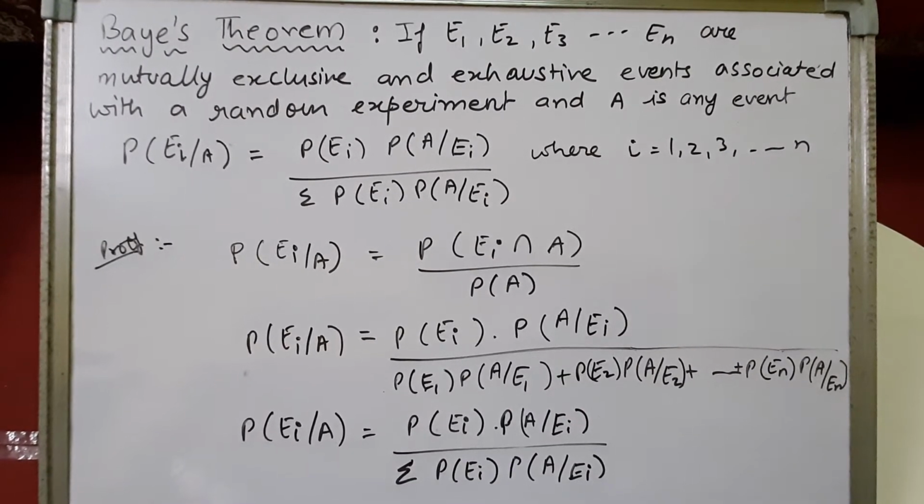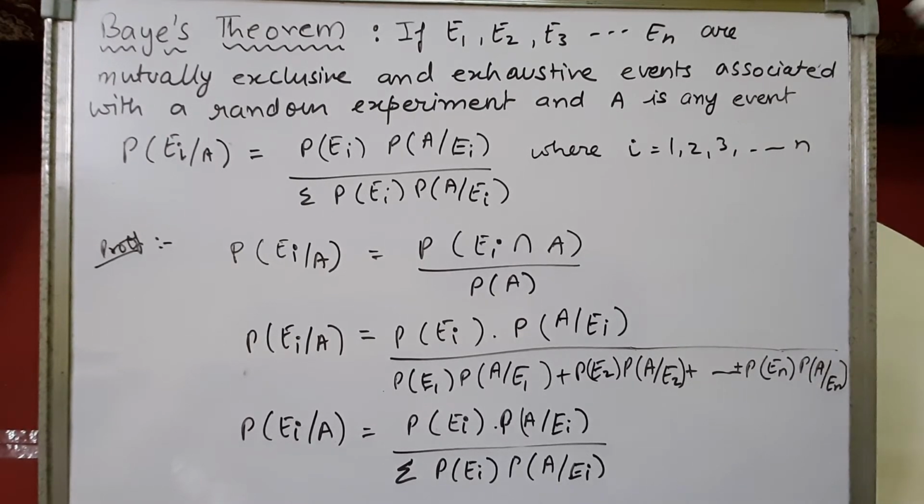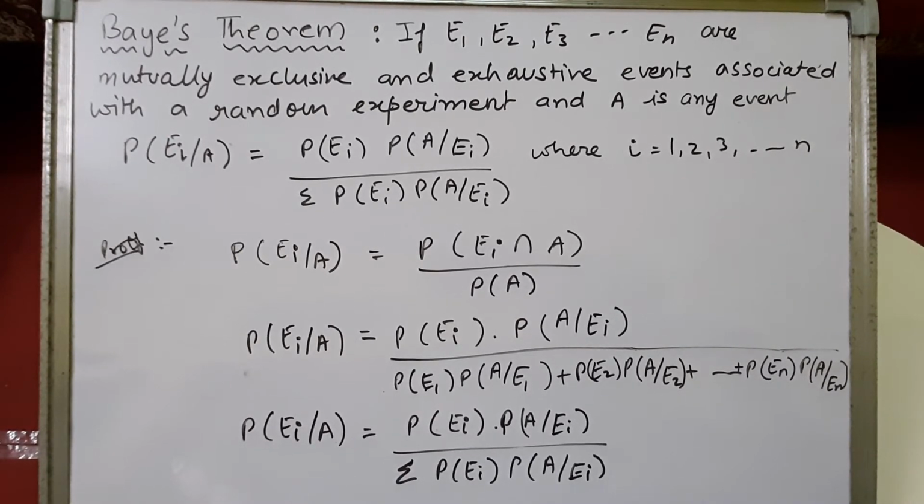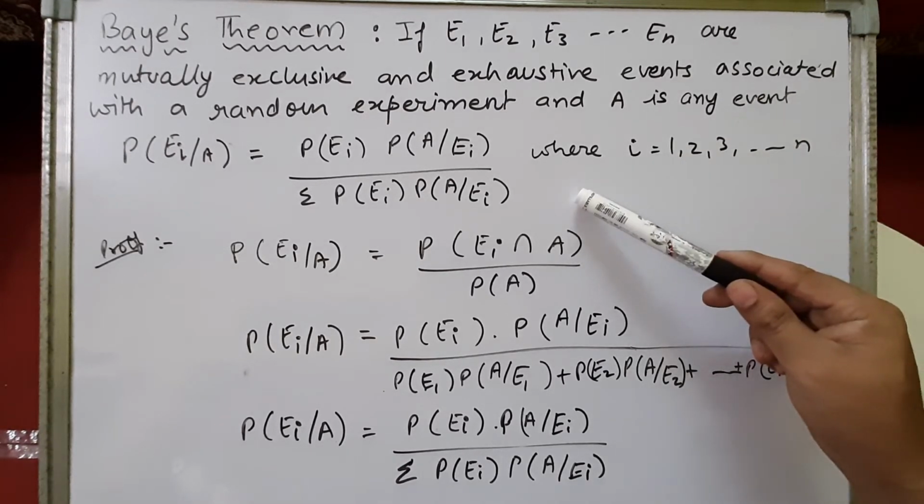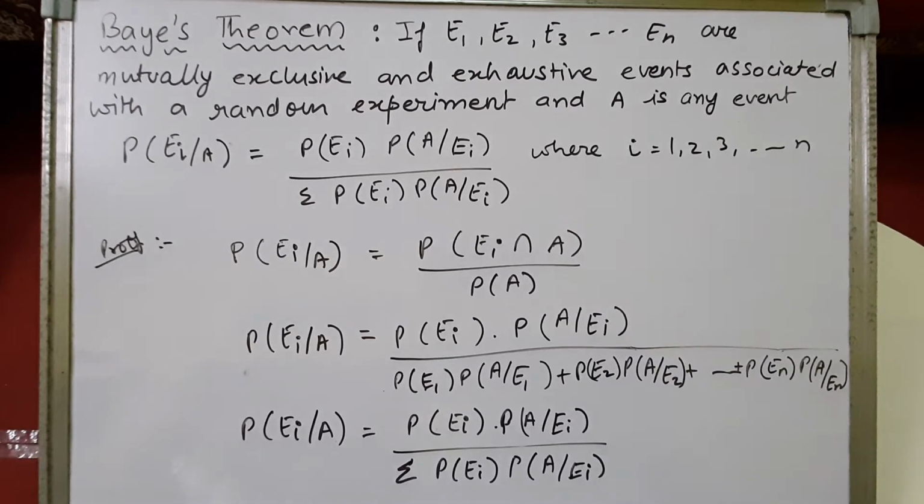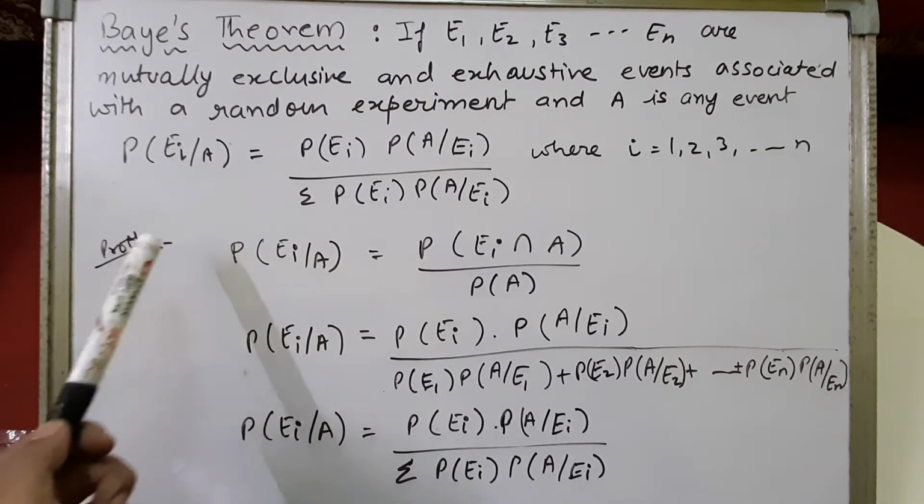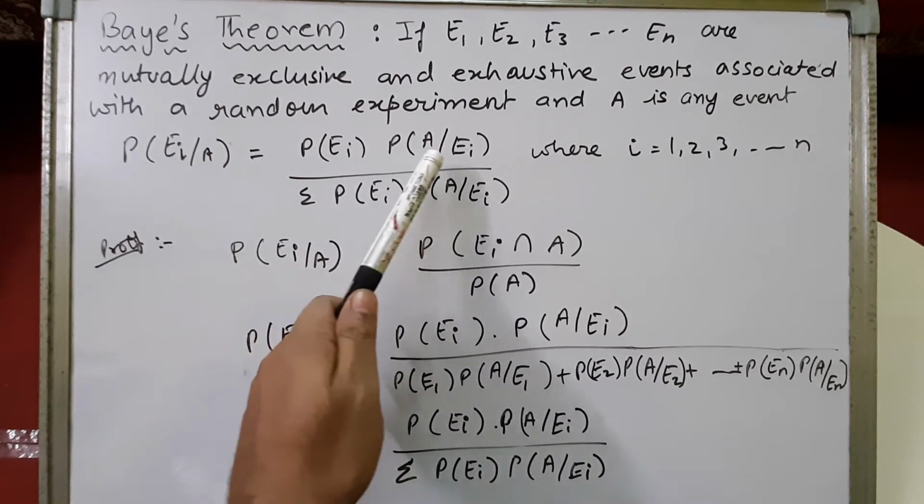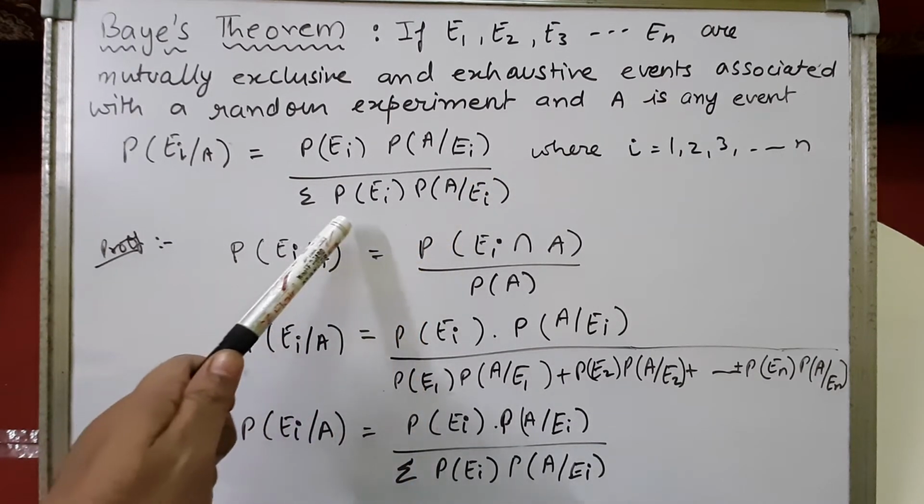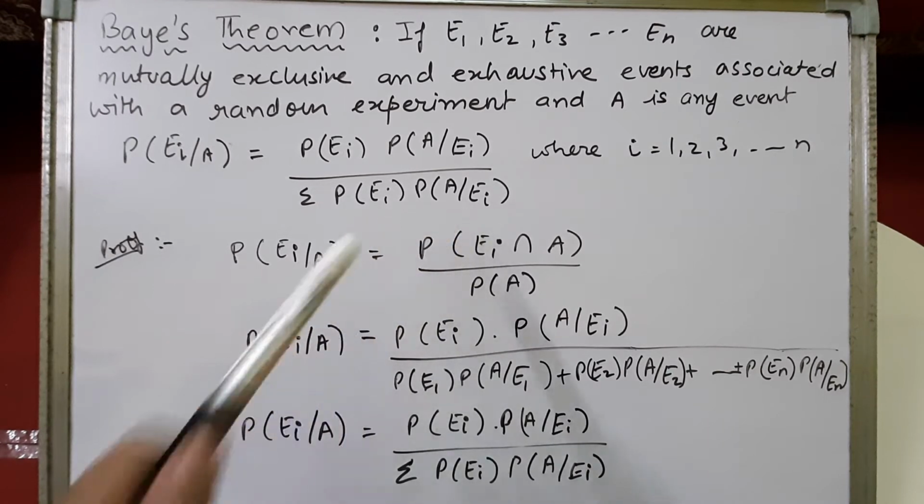Children, next we are going to study Bayes' theorem. In this theorem, it is given that if E1, E2, E3 up to En are mutually exclusive and exhaustive events associated with a random experiment, and A is any event which is also associated with that same experiment, then the probability of getting Ei given that A has already occurred will be equal to probability of Ei into probability of A upon Ei, upon the sum of probability of Ei into probability of A upon Ei.